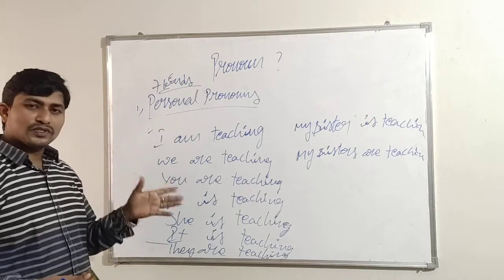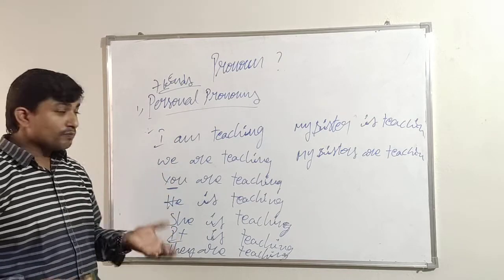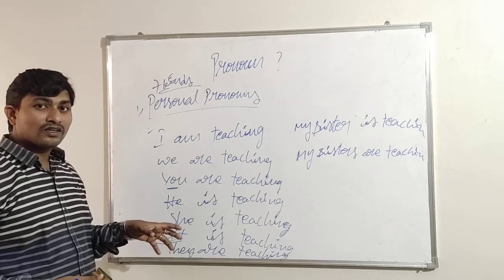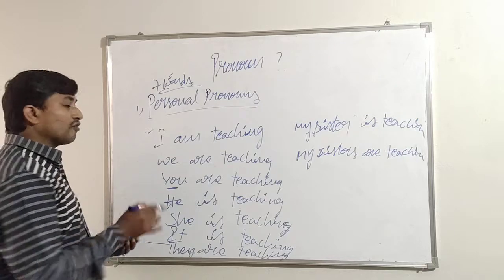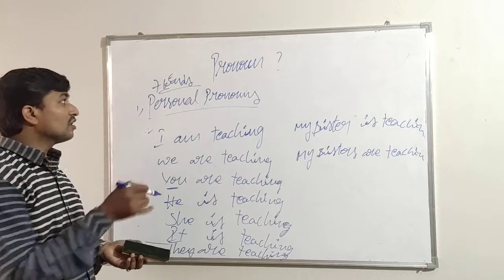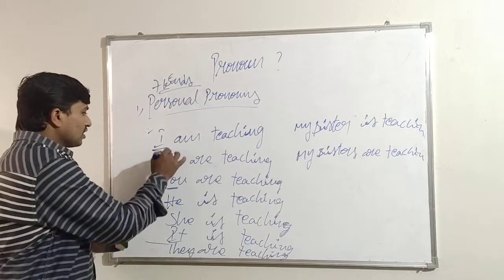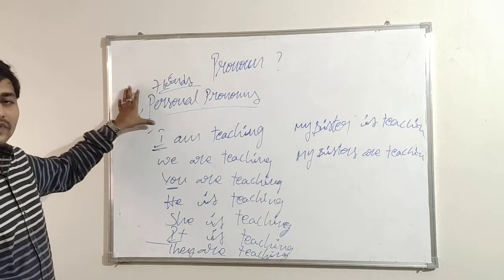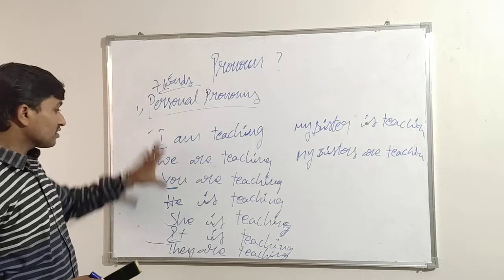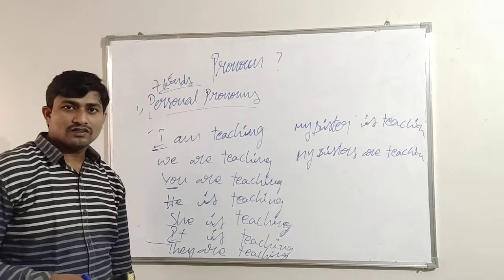So we discussed first persons, second persons, third persons. But how do we have to put them in communication? That is, how do we have to make sentences by using personal pronouns? So the personal pronouns are kept in subjective position.